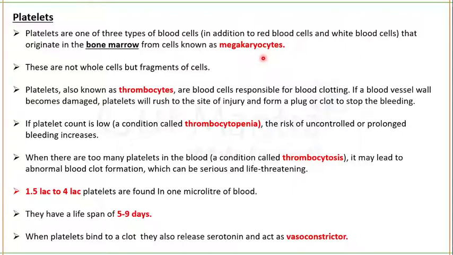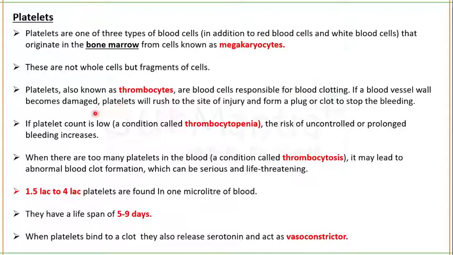Megakaryocytes are derived from the same hemopoietic stem cells that give rise to the erythrocytes and leukocytes. You should also know that platelets are also known as thrombocytes, and these are fragments of cells. These are not whole cells, but fragments of cells. These are responsible for blood clotting.